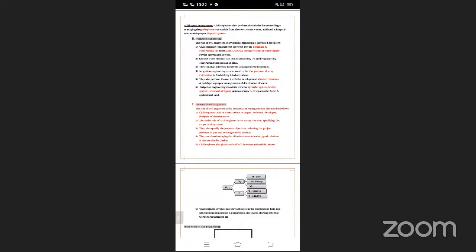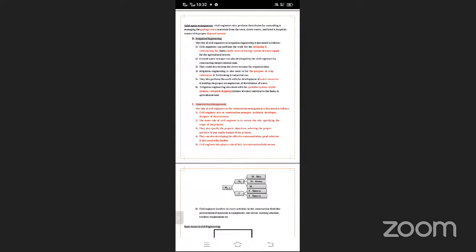Next is construction management. I highlight that point because all these points are very important for civil engineering. The civil engineer has the main role as a construction manager. The civil engineer can act as an architect, a developer, or a designer of the structure. All these roles are very important for civil engineering, so I highlight that point.